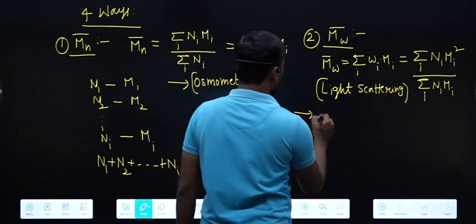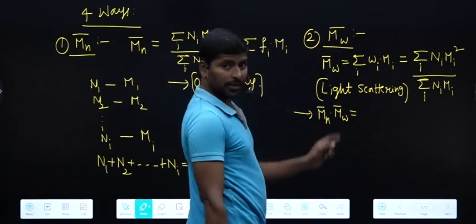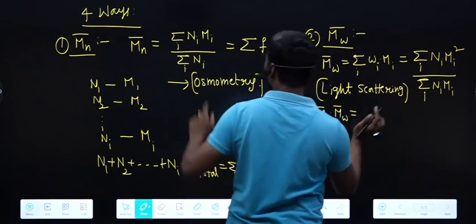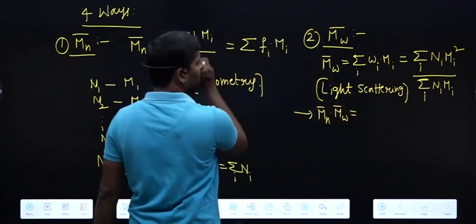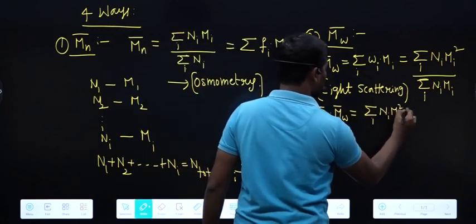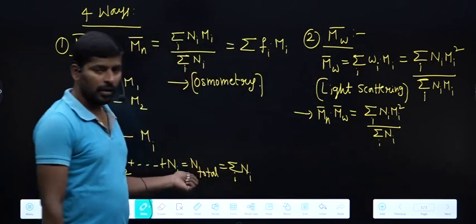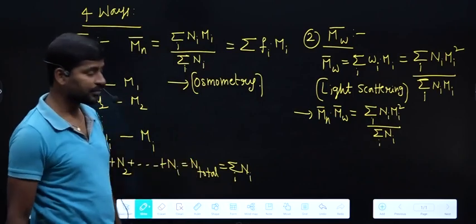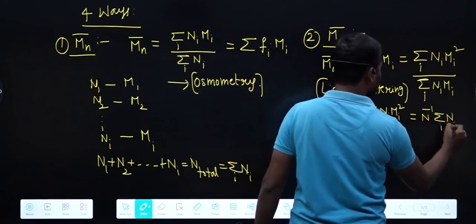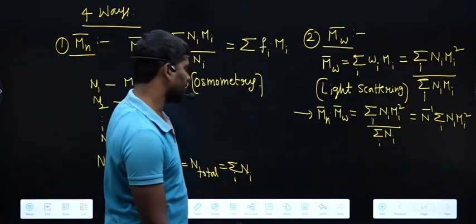Okay, now what is the product of Mn bar and Mw bar? Previously this question was given. What is the product of these two? Mn bar means we have summation i Ni Mi by summation i Ni, and so summation i Ni Mi gets cancelled, so we'll get summation i Ni Mi square by summation i Ni. Otherwise this summation i Ni we can write as N, that indicates total number of particles only. So N inverse summation i Ni Mi square. This is the product of the first two average molar masses only.